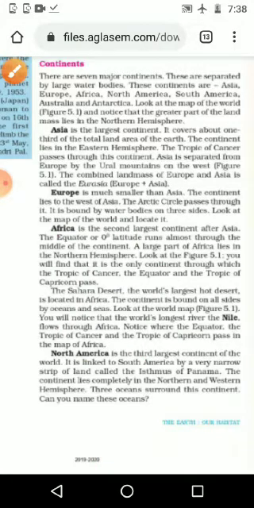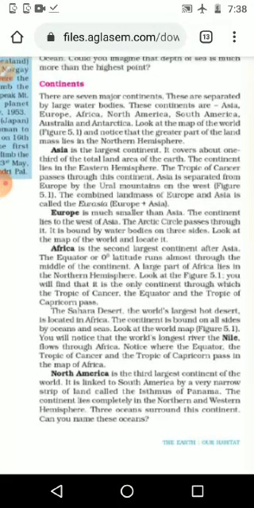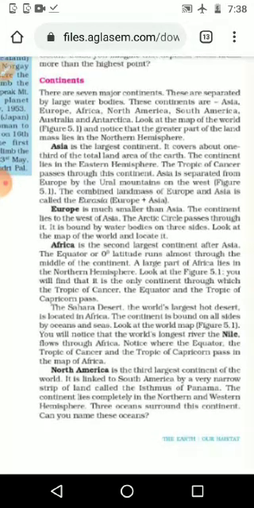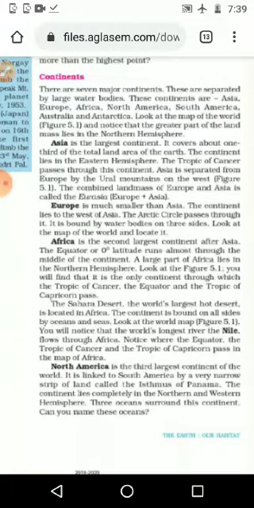And the continent lies in the eastern hemisphere, and the Tropic of Cancer passes through this continent. When we look at India, we can see that the Tropic of Cancer passes through India also. Then Asia is separated from Europe by the Ural Mountains on the west, that we can see in the figure. I will show that one.